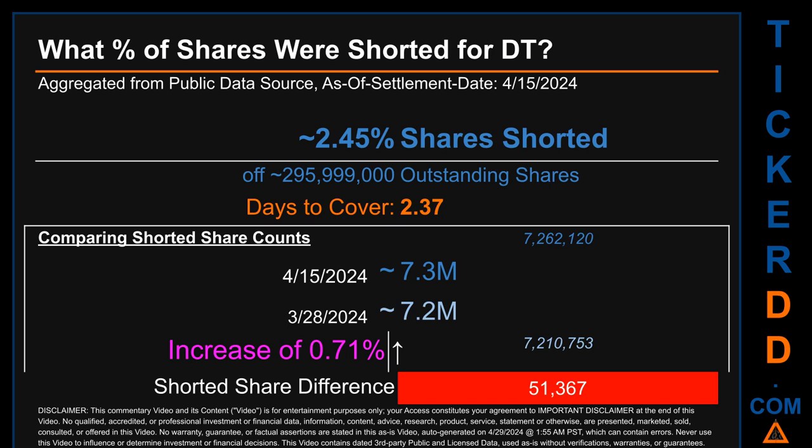When I compare the current 2-week period data snapshot against the previous period, ending in settlement date, March 28, 2024, I find that the current snapshot had roughly 51.4 thousand more shares shorted. This means that, compared to the previous snapshot, the current snapshot has an increase of 0.71% of shorted shares.